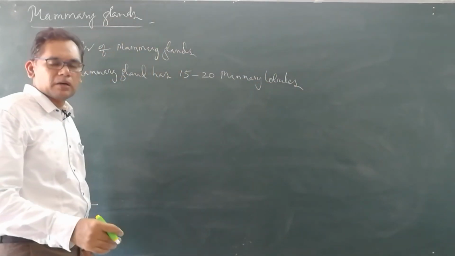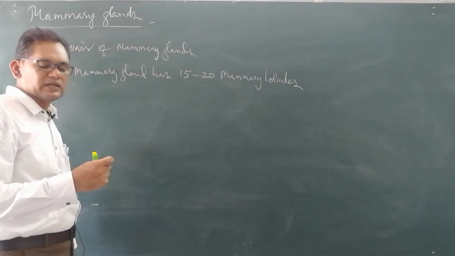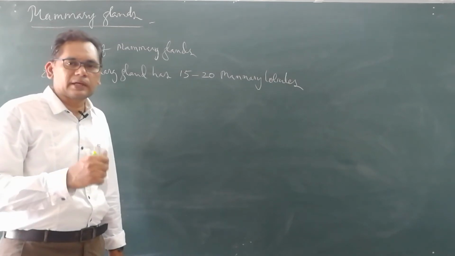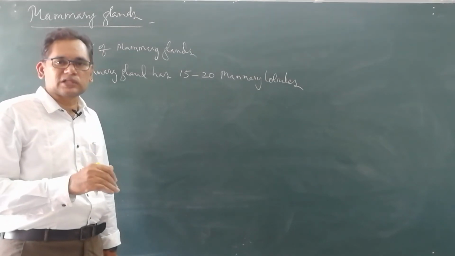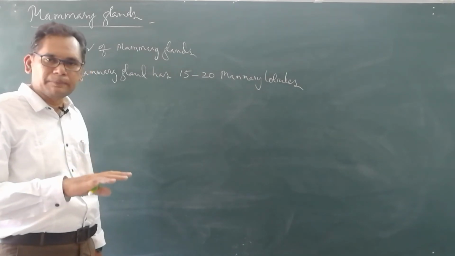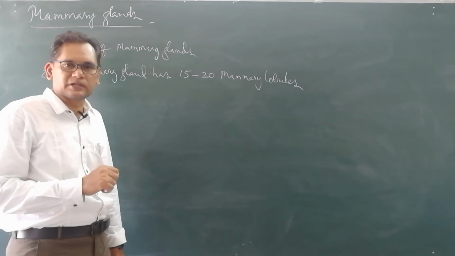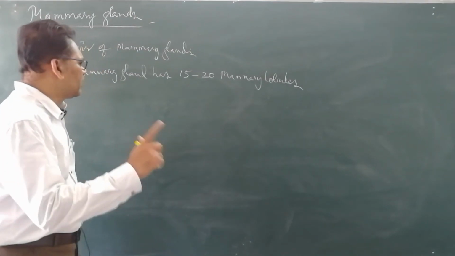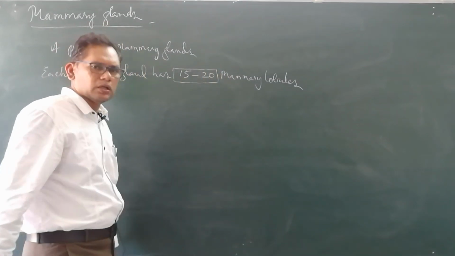Now these mammary glands are having fat, that is adipose tissue, along with glandular tissue. The adipose and glandular tissue combination will be present in the mammary gland region. Each mammary gland has 15 to 20 mammary lobules.